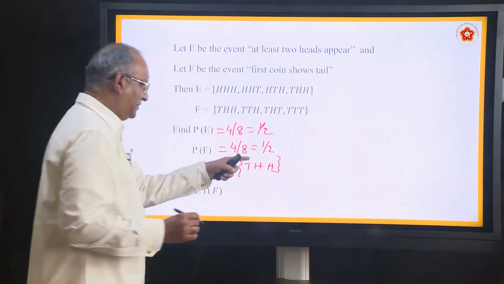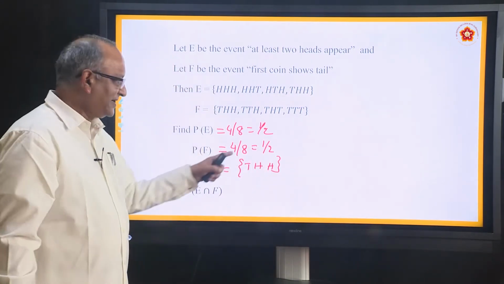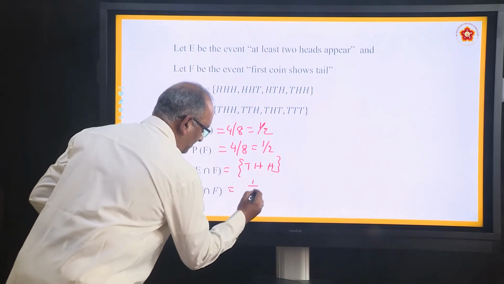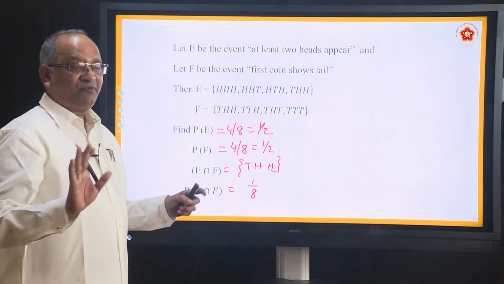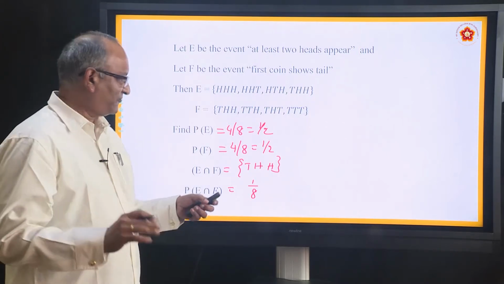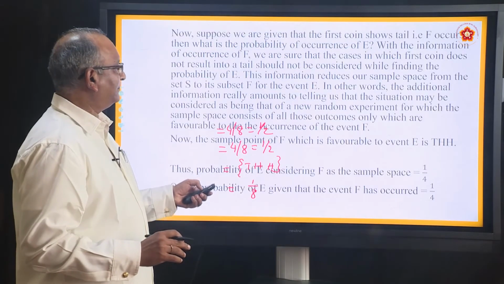This is the only element which is common for both. So what is its probability? 1 by 8. Right now we have not talked about E has occurred or F has occurred. We are just calculating. Proceed.